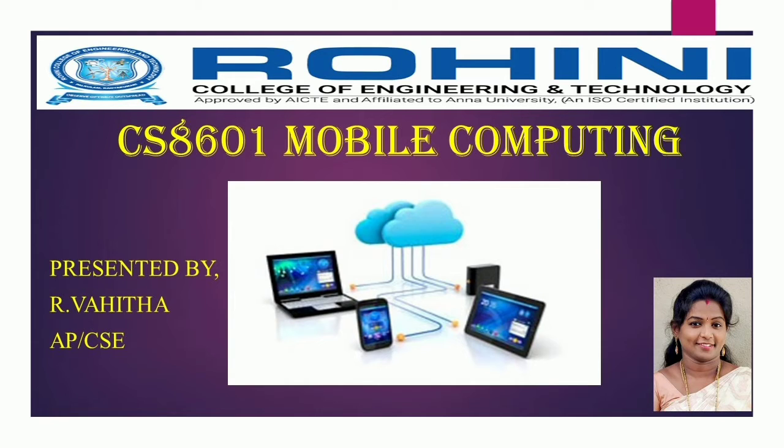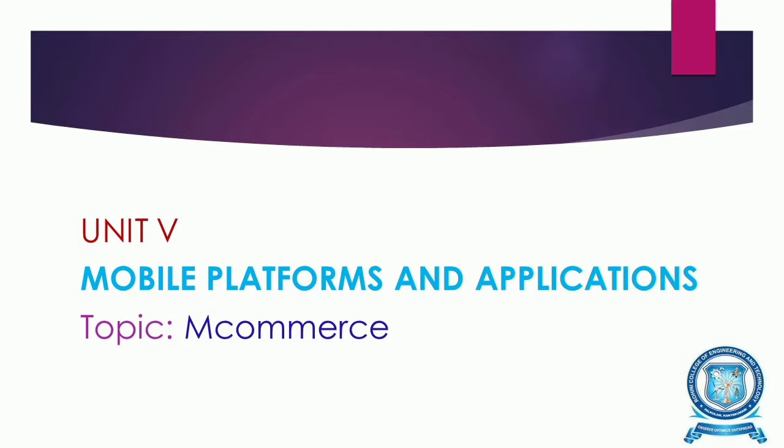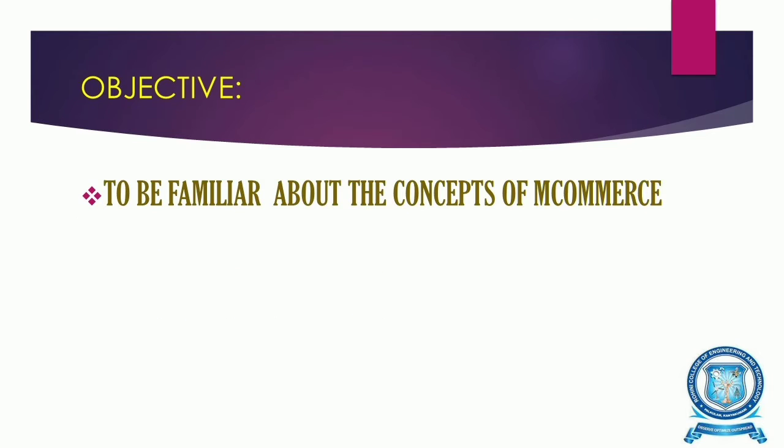I am here to explain a few concepts of the subject Mobile Computing CS 8601. We are discussing Unit 5, that is Mobile Platforms and Applications. The topic explained is M-commerce. First we should know the objective of learning M-commerce. The objective is to become familiar with the concepts of M-commerce.